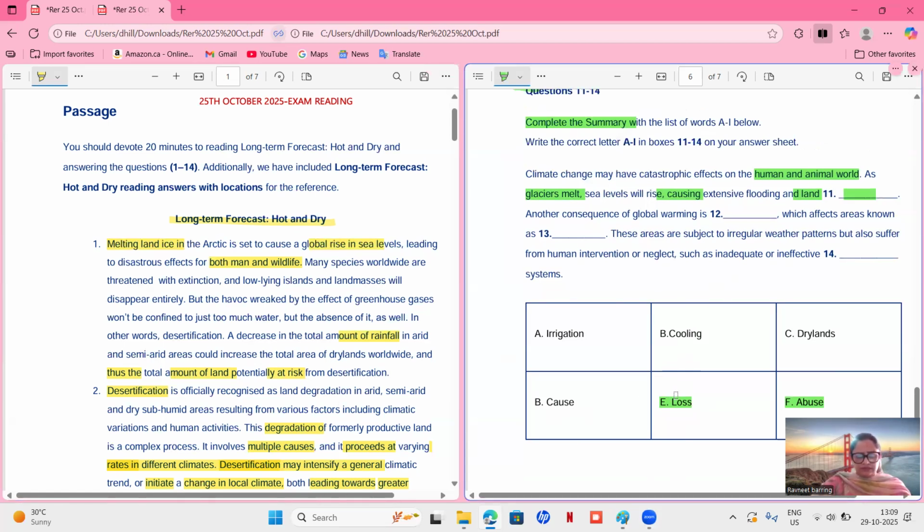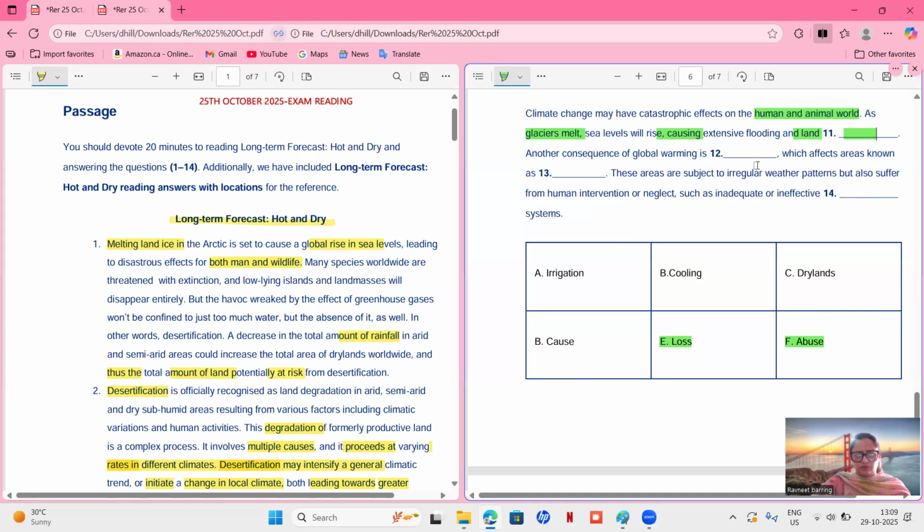All right. Another consequence of global warming is dash. So we have to find another consequence of global warming, which affects areas known as dash. Okay, so another consequence of global warming is dash. And because of this consequence, some particular areas are getting impacted, and they are known as dash. So we have to give a particular word to those areas which are getting impacted from this problem. But first of all, we have to find the problem, and this problem is because of global warming, another consequence of global warming. Okay.